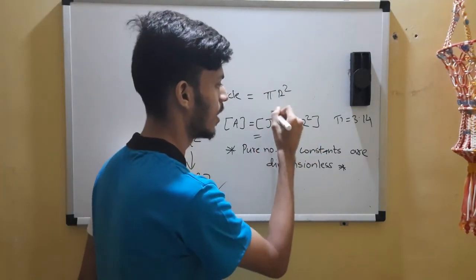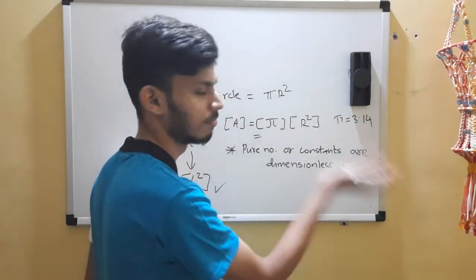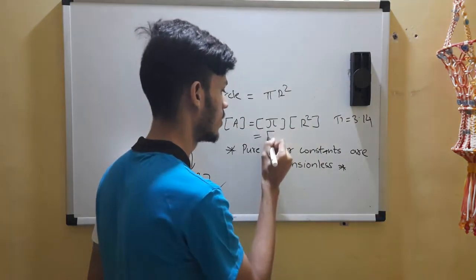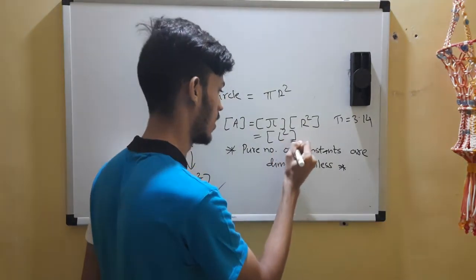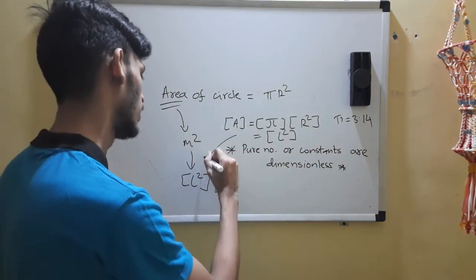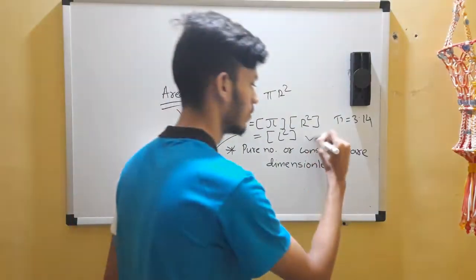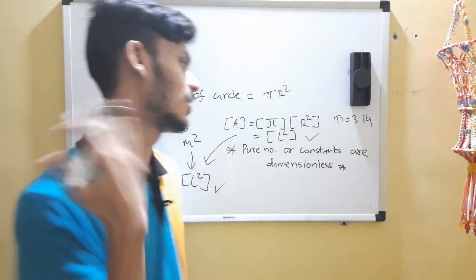So in multiplication, M0 L0 T0, it won't make any difference, right? So r square, radius is length, is L square. Same answer. Those who got this way also, claps to you, pat yourself.